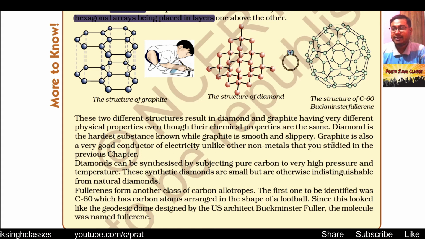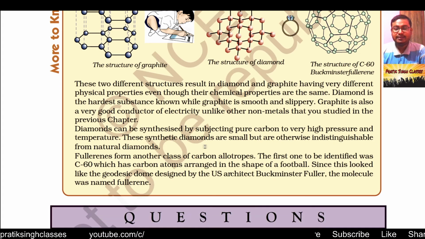Graphite is a good conductor of electricity, but diamond is not a good conductor of electricity. Unlike other non-metals that we have studied in the previous chapter, graphite, which is a form of carbon, is a good conductor of electricity.